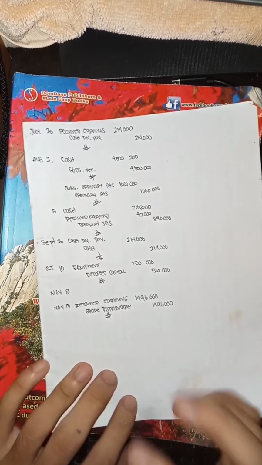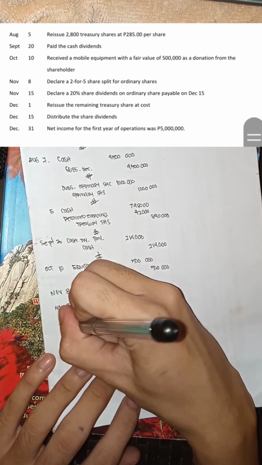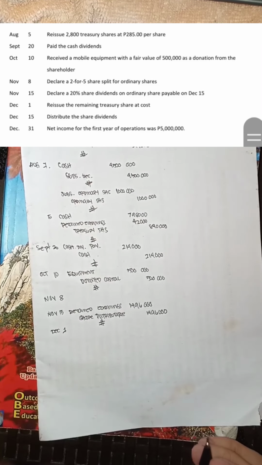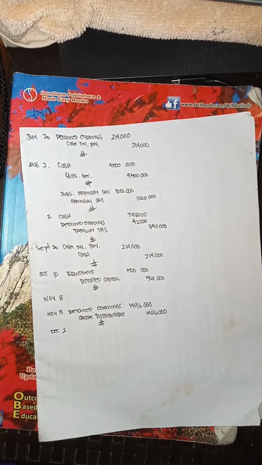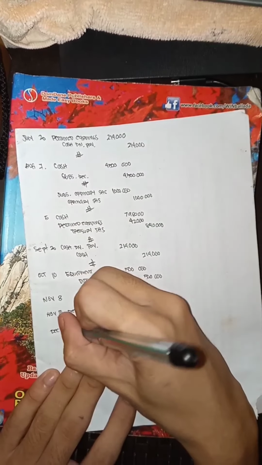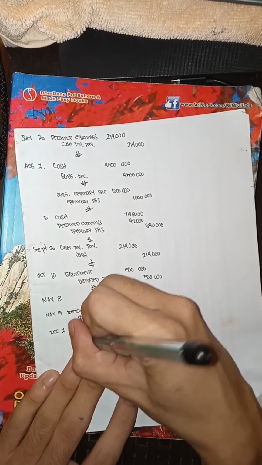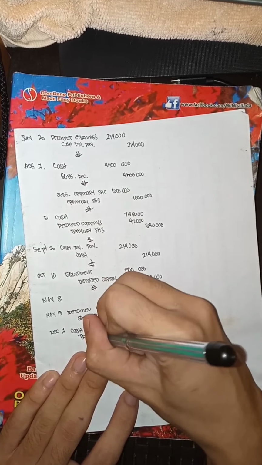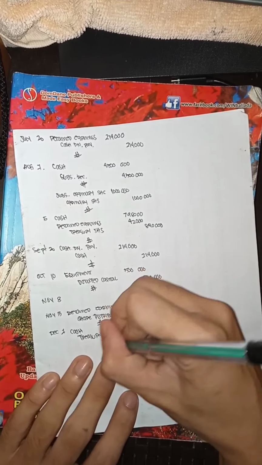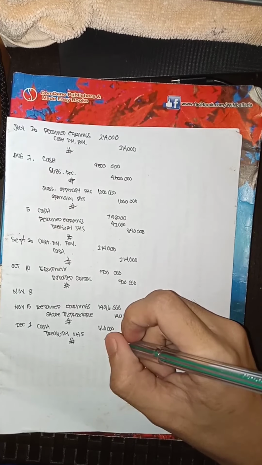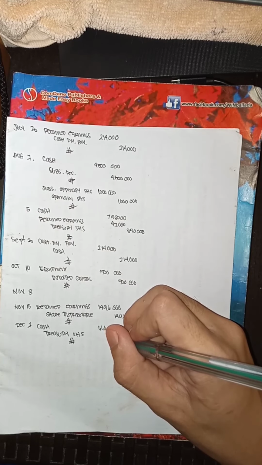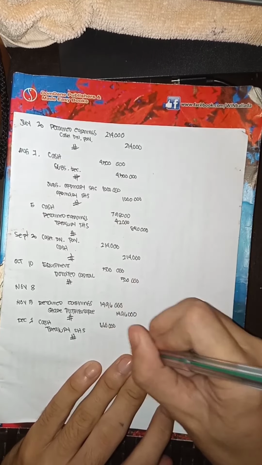And the next naman is in December 1 daw, reissue the remaining treasury shares at cost. So na-reissue daw yung remaining na treasury shares at cost na cost of 300 pesos. So cash, treasury shares, credit kasi na-reissue, amount of 660,000, 2,200 times 300 is equals to 660,000.